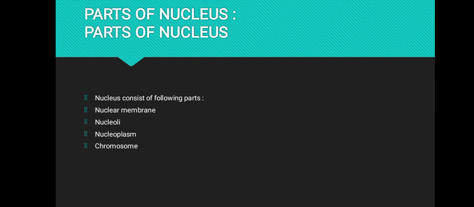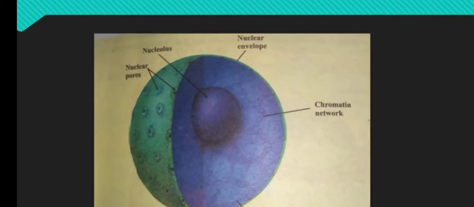The next point is nucleolus. The darkly stained body present in the nucleus is called nucleolus. Nucleolus is without any membrane bounded organelle. Nucleolus may be one or more in a nucleus. The major function of nucleolus is the synthesis of ribosomal RNA. The ribosomal RNA is synthesized inside the nucleus and is transported to the cytoplasm through nuclear pores.